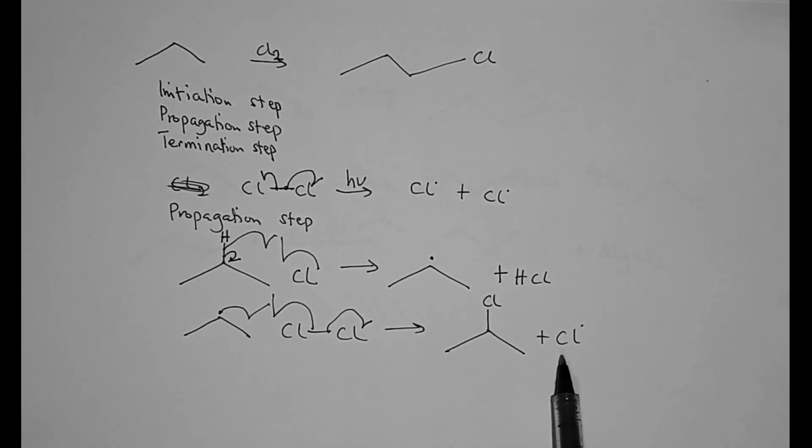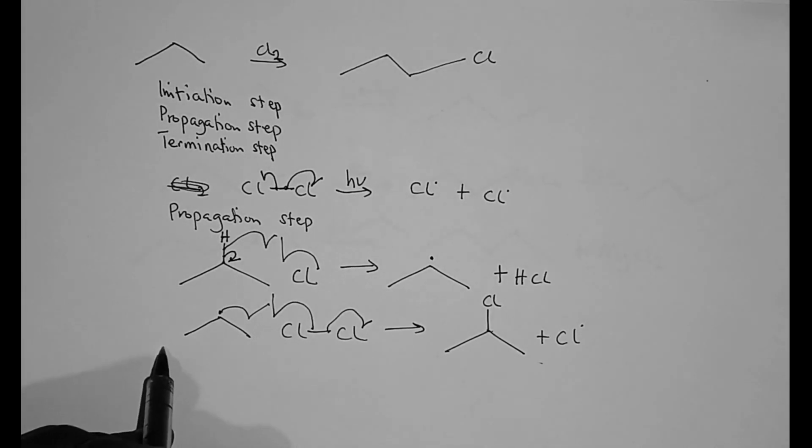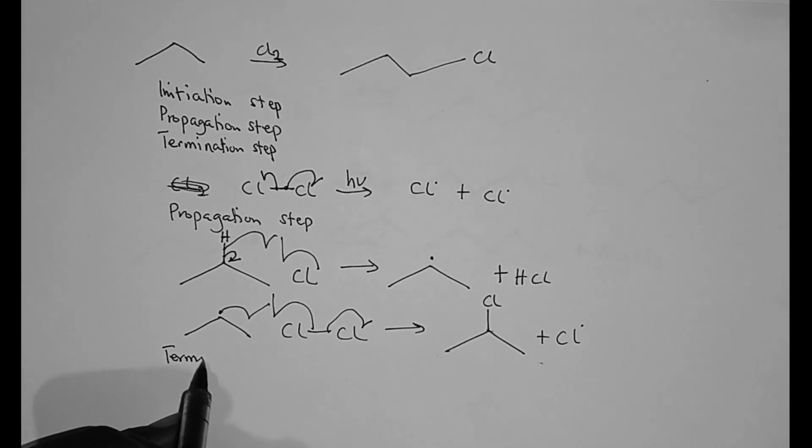Now remember that there are a lot of hydrogens on the propyl group. So because this is a radical, this reaction will continue indefinitely. And because you don't want it to continue indefinitely, you need to terminate or end the reaction. So this will lead us to the termination step.